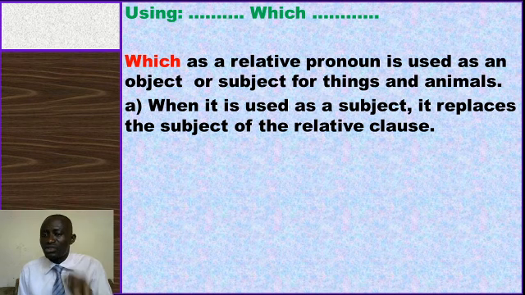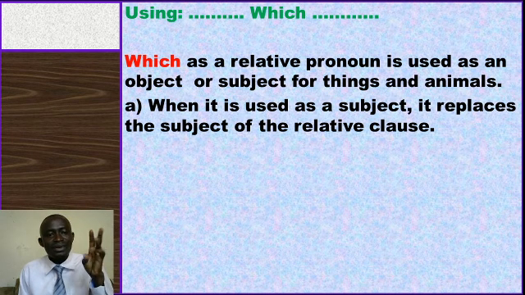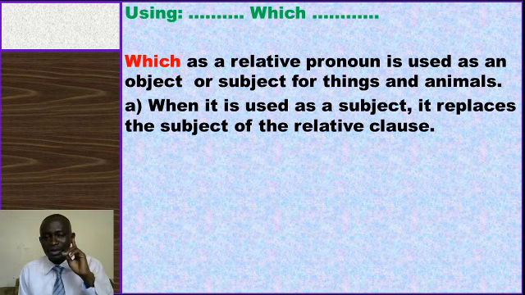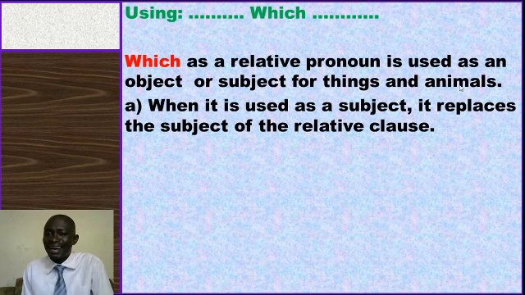Remember, "which" is not used in reference to people, but is used in reference to objects, things, and animals. I hope that point is noted. That's what this line is telling us: "which" as a relative pronoun is used as an object or subject for things and animals.